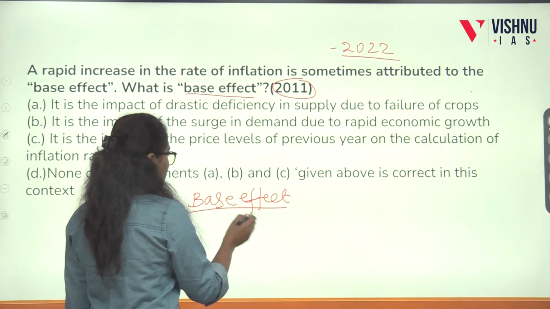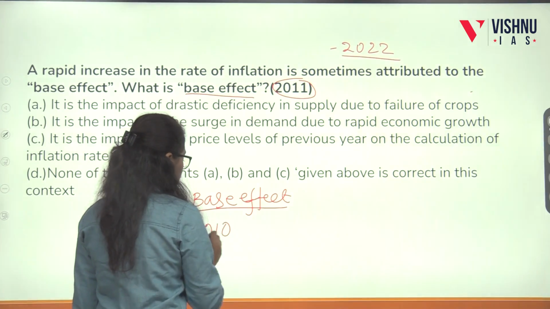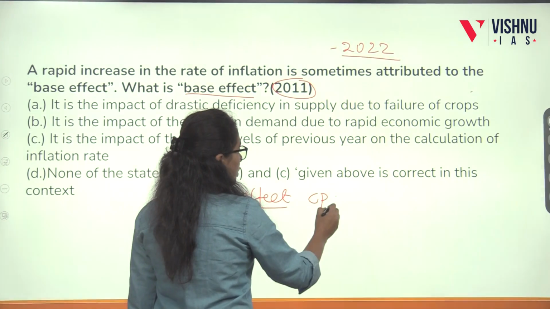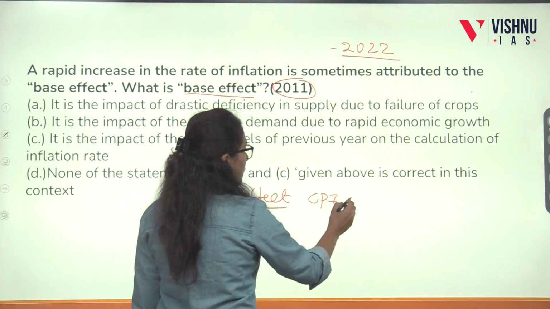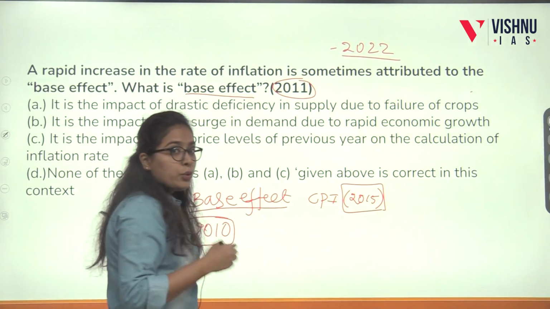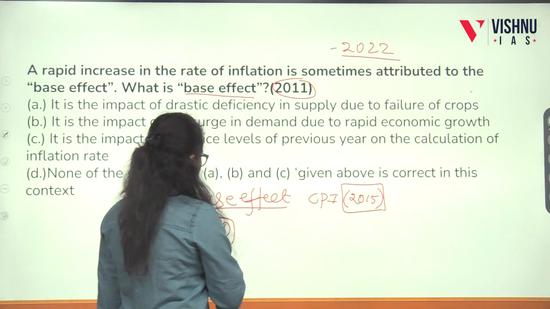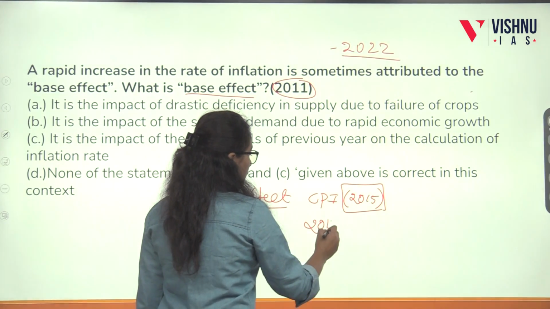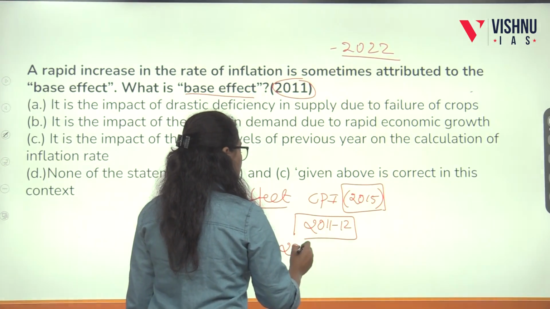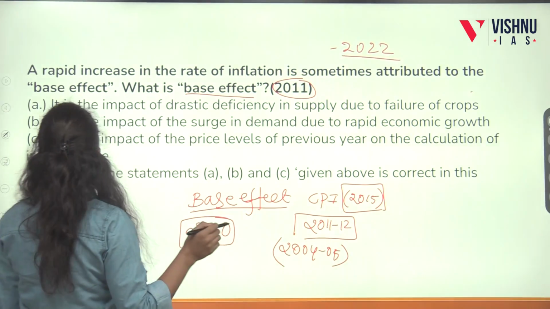For example, when we are comparing the base inflation, if we are taking 2010 as a base year, that is the base year. Actually, in the new CPI, consumer price index 2015, we are having the new series of CPI, in that we are having the base of 2011-12. It changed from 2004-05. On that note, let us see the options that they gave.